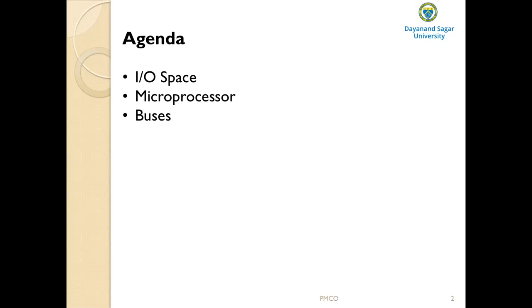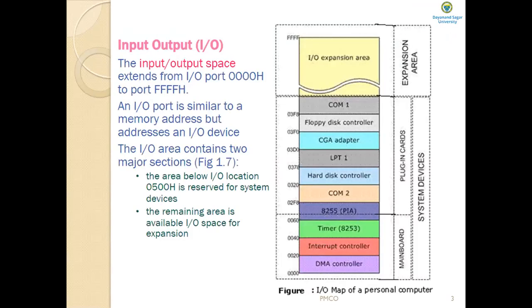And what about the input and output address space? So the question is, how do you address these input and output devices? When you say input and output devices, an input device can be a mouse or keyboard, and an output device can be your display or monitor or the printer and other devices. That means how do you achieve the input and output in this microprocessor based computer system?